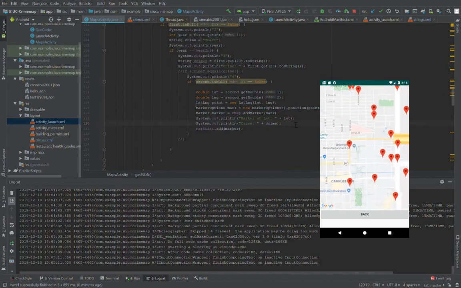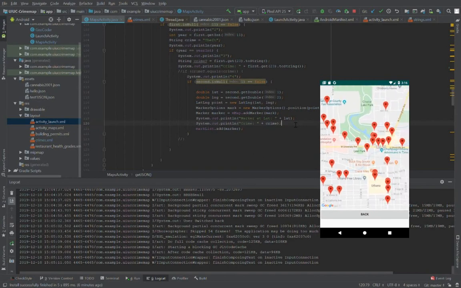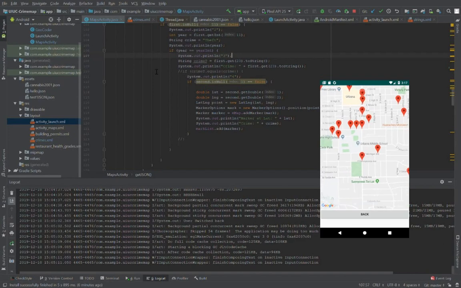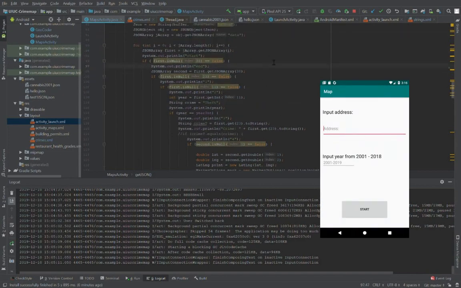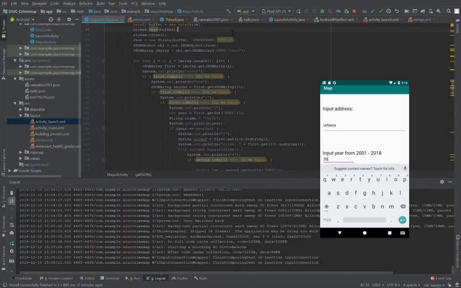Some interesting technical problems that we encountered: I made a push to Git with a 260 megabyte file of just pure text and JSON because it was unfiltered. It was every single crime that happened in Urbana from 1988 to 2019. So it was a lot of data. I accidentally committed it, and I made several commits after that before I pushed. Because of that, my push kept failing and failing.